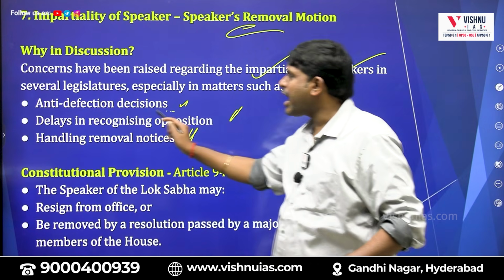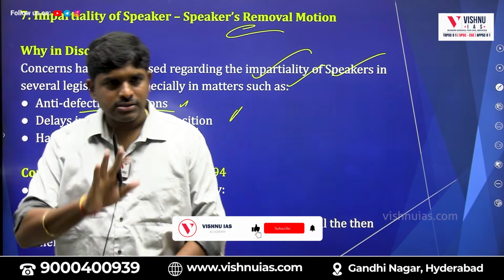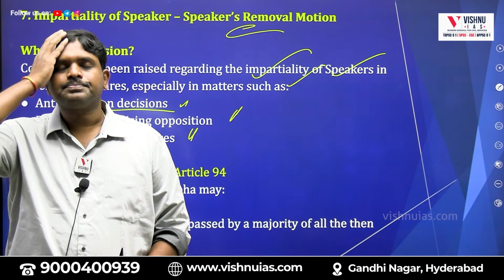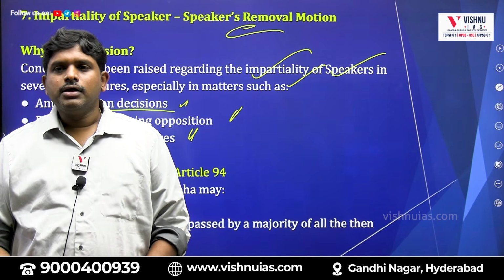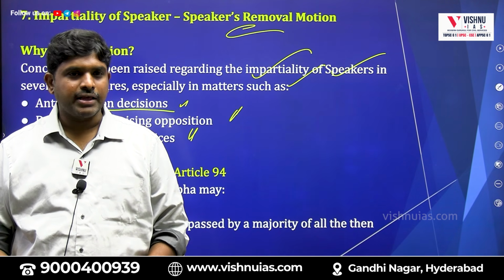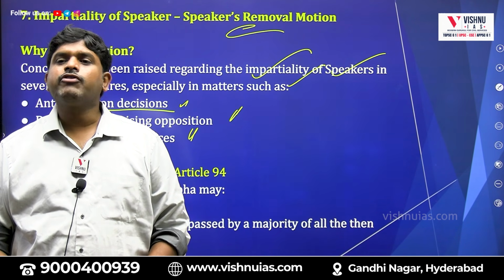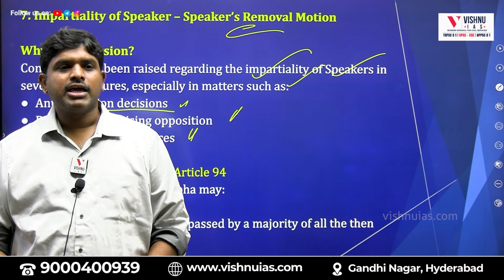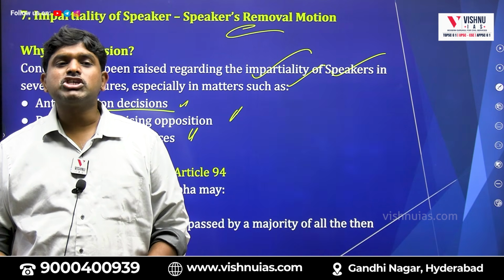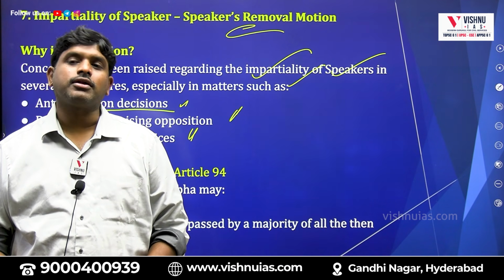For example, I will tell you about anti-defection cases. One classic case I will tell you. You may have awareness or not, but I will tell you. There is an MLA in Station Ghanpur of Warangal district called Kadiyam Srihari. He was elected on a BRS ticket. He became MLA. Then the Congress told him, we will give an MP ticket to your daughter.